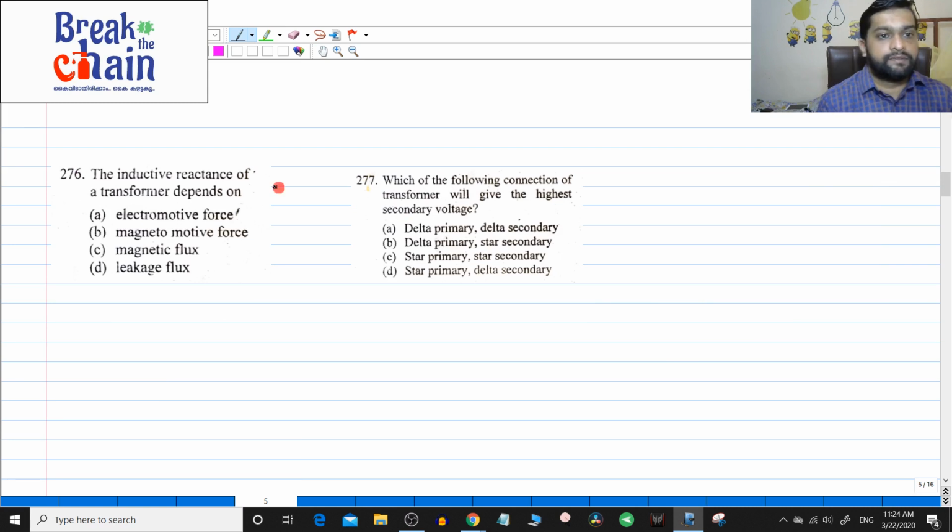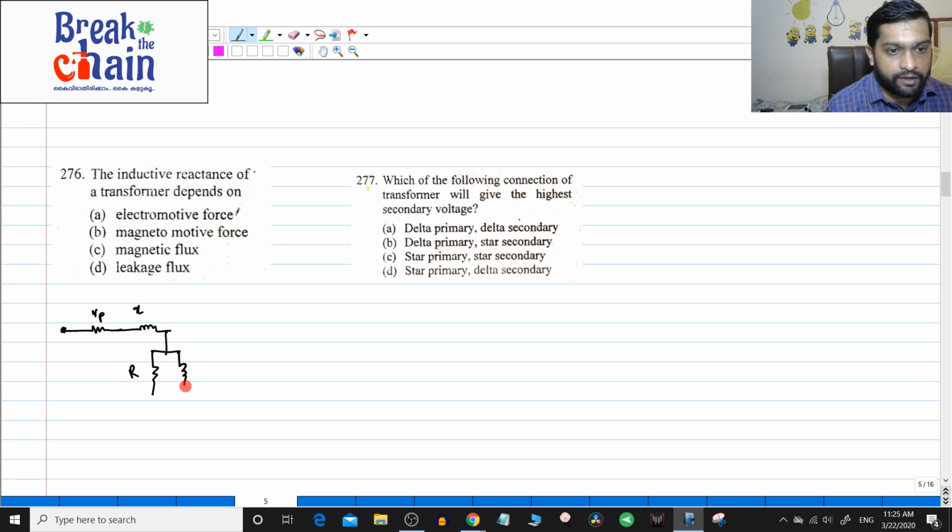Next one. The inductive reactance of a transformer depends on. You know that in a transformer you are having leakage reactance, right? I already told you the reactance component in the equivalent circuit is modeled from the leakage flux of the transformer. You have the resistance of the primary and the leakage reactance X, and then you have your core loss and your magnetizing component X phi. This was the equivalent circuit of the transformer, right?